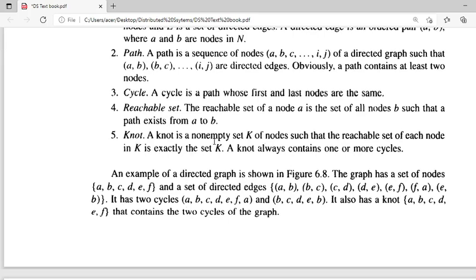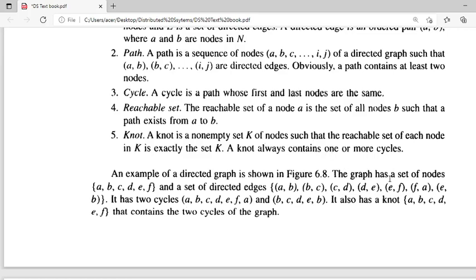And a knot is a non-empty set K of nodes such that the reachable set of each node in K is K itself. A knot always contains one or more cycles.